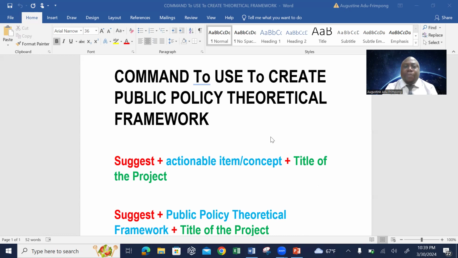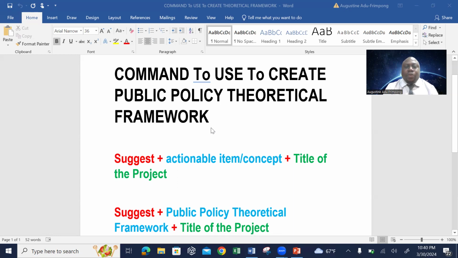So assuming you are doing a public policy study or any type of study, all you need to do is to put in the field name, together with the theoretical framework that you are looking for. And if it's a general theoretical framework that you are looking for to suit your study, then there's no need to qualify, just put in theoretical framework. How do you put the command when you are about to use the AI platform?